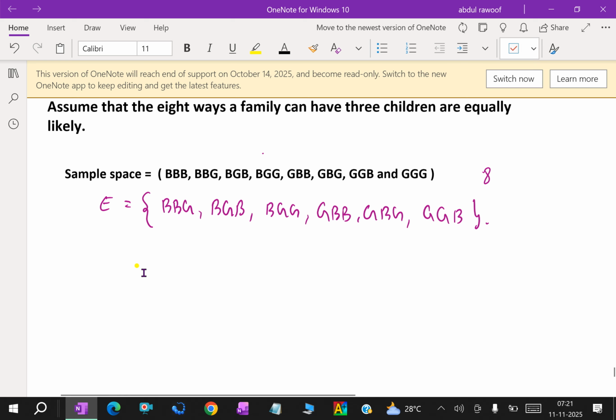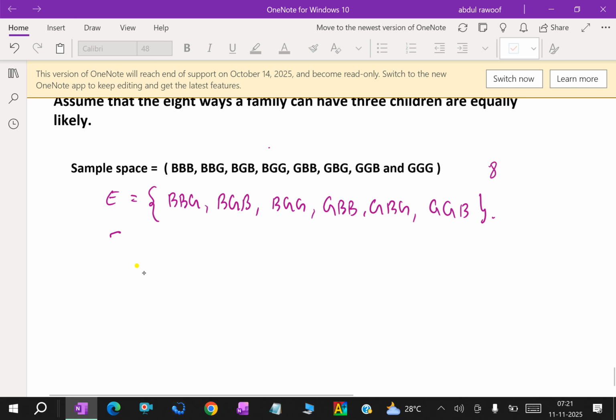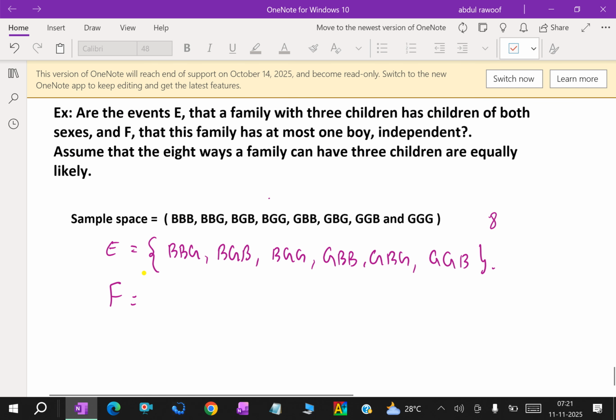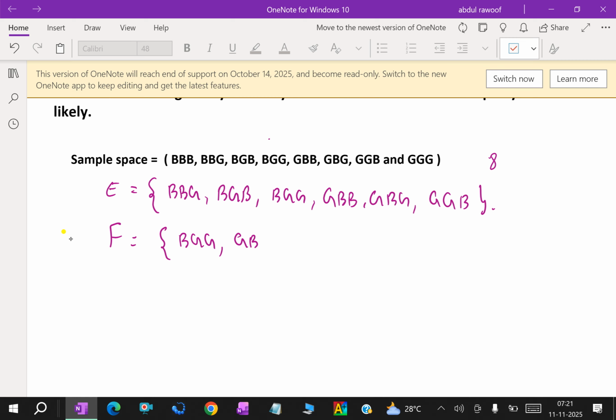The next one is event F. What is event F? Event F says that the family has at most one boy. At most one boy may be one boy and two girls, or one girl, boy, girl.